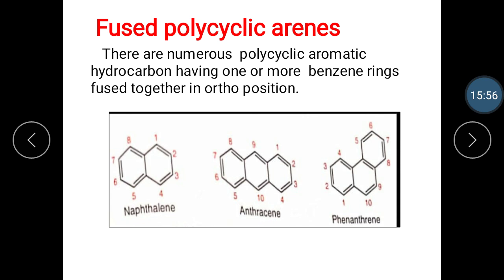Then next are the fused polycyclic arenes. There are numerous polycyclic aromatic hydrocarbons having one or more benzene rings fused together in the ortho position, and examples of fused polycyclic arenes are naphthalene, anthracene and phenanthrene.